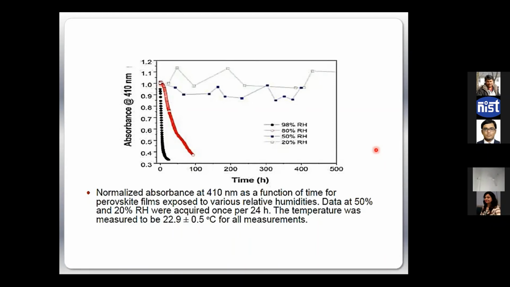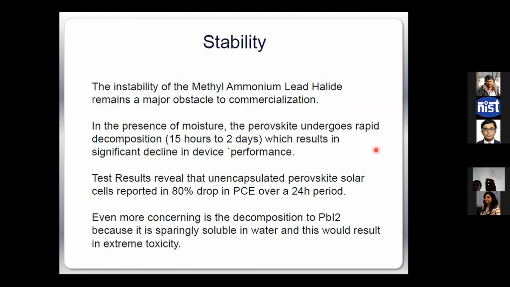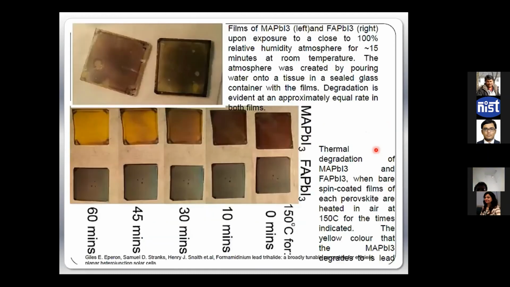So packaging and insulation will be a difficulty or challenge for this technology. But people are trying to make new molecules which have very low solubility in moisture, and that way people are trying to increase the efficiency. Nowadays, 1,000 hours in ambient condition has been reported, and the field is improving.